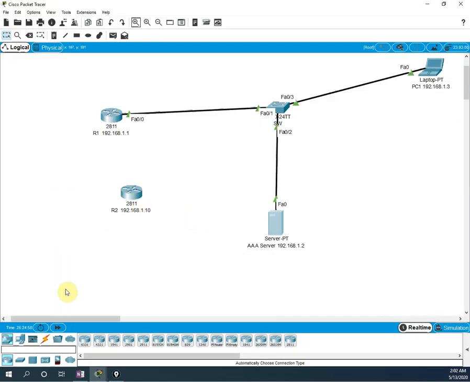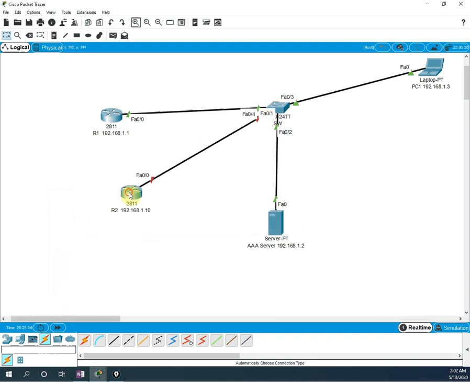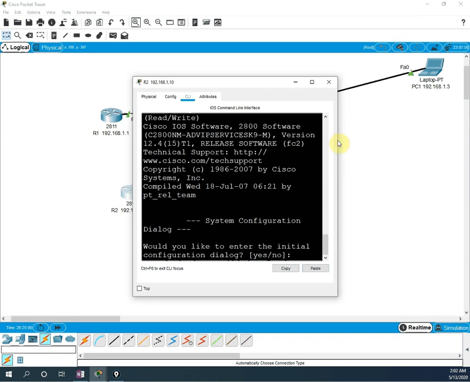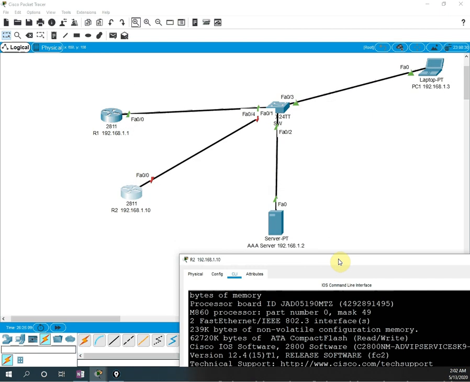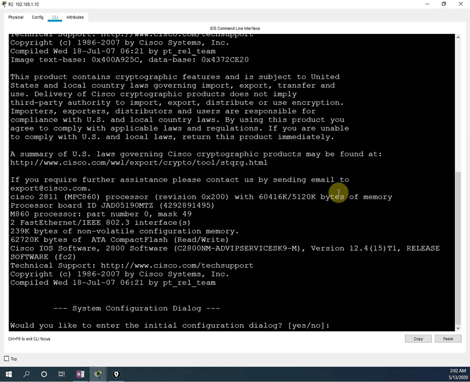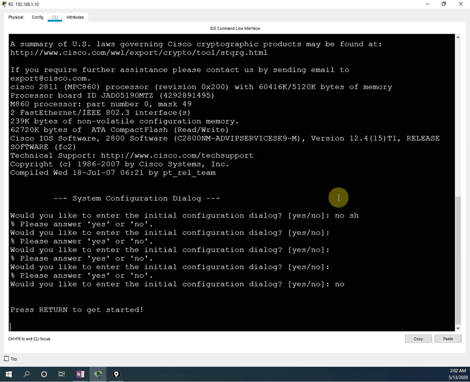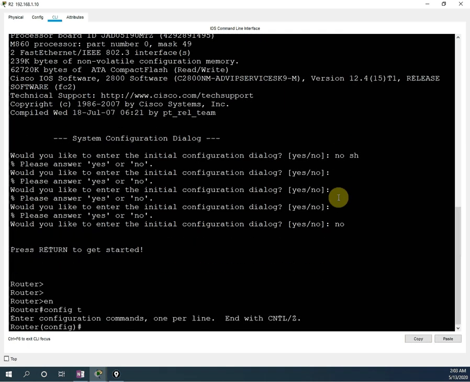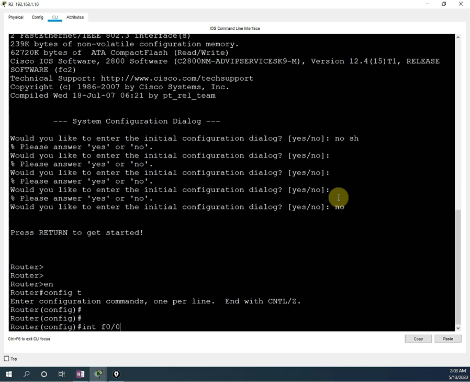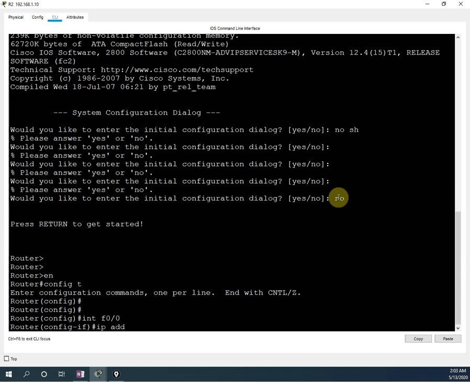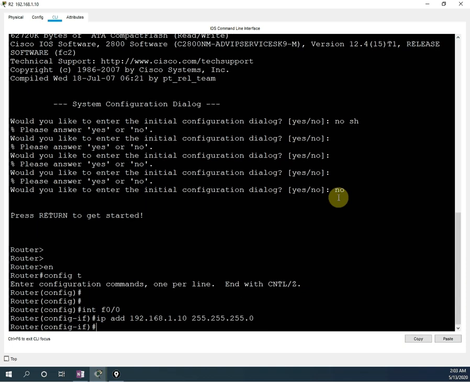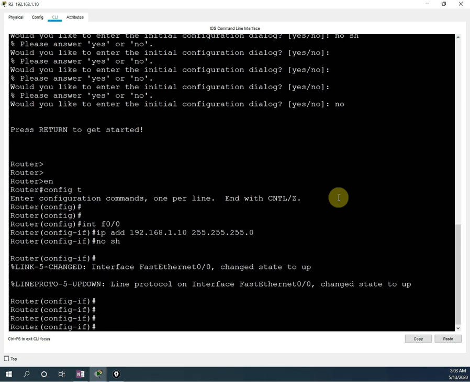What I will do for router 2, we will connect this to our switch, and in this router we need to assign the IP address. So IP address is easy, we can assign. This is F0/0. So I will assign the IP address first. I am inside, I will go in the configuration, config T, then I will go to the interface F0/0, and then I will assign the IP address 192.168.1.10, 255.255.255.0, and I will write no shut. So the IP address is assigned, finish.